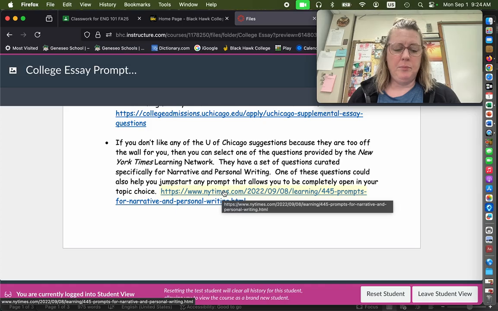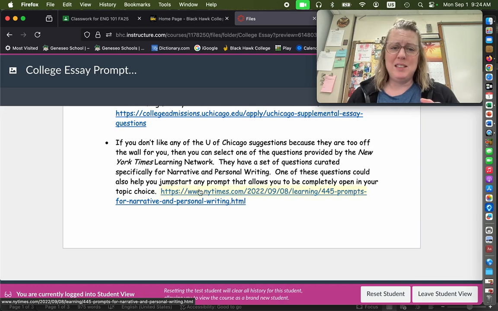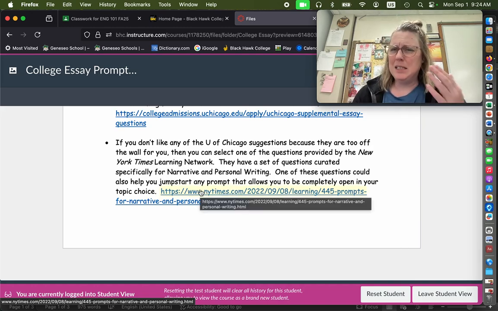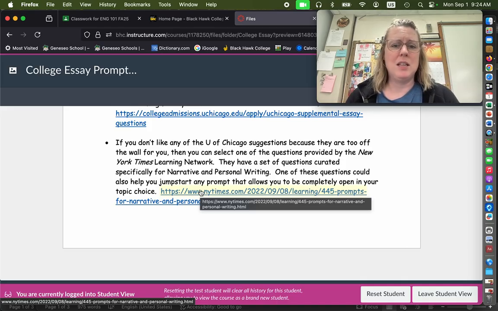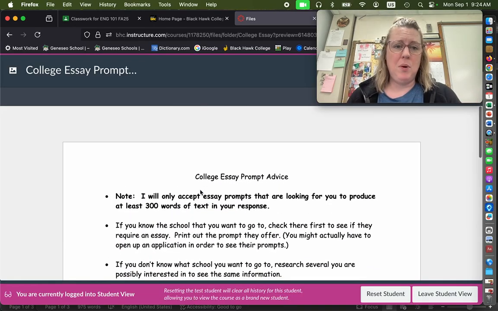So when we look at the writing process checklist, remember that your pre-writing and your rough drafting should not have any AI involved. But what's nice about this list from the New York Times is it gives you the same sort of help that AI would, except it legitimately comes from educators that work for the New York Times. And so it's not collective human advice like an AI chatbot. It's legit individual advice with samples included, so that you can see how you might approach the question that's being asked there. So anyway, step 1 is your prompt.